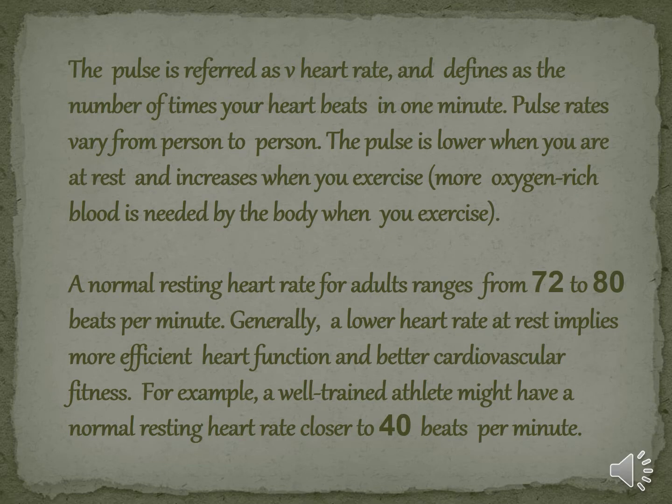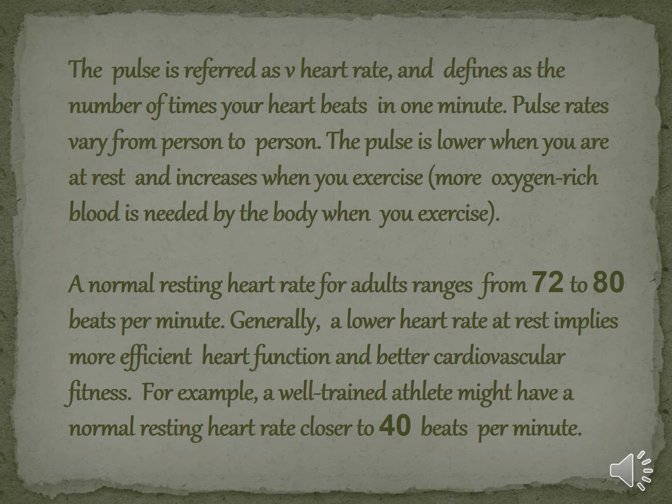The pulse is referred to as heart rate and is defined as the number of times your heart beats in 1 minute. Pulse rates vary from person to person. The pulse is lower when you are at rest and increases when you exercise because more oxygen-rich blood is needed by the body when you exercise.